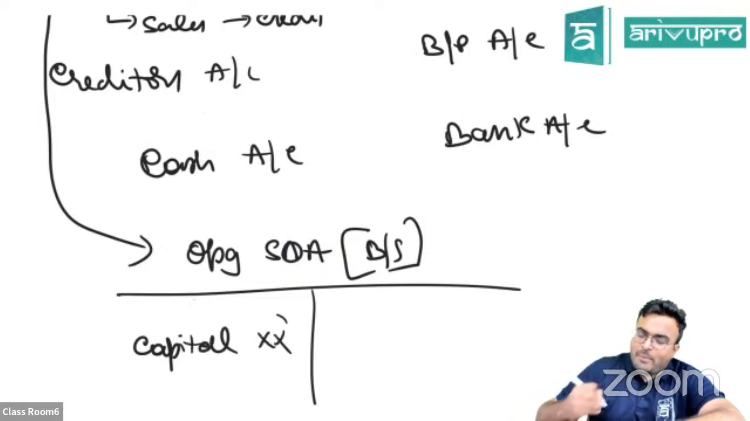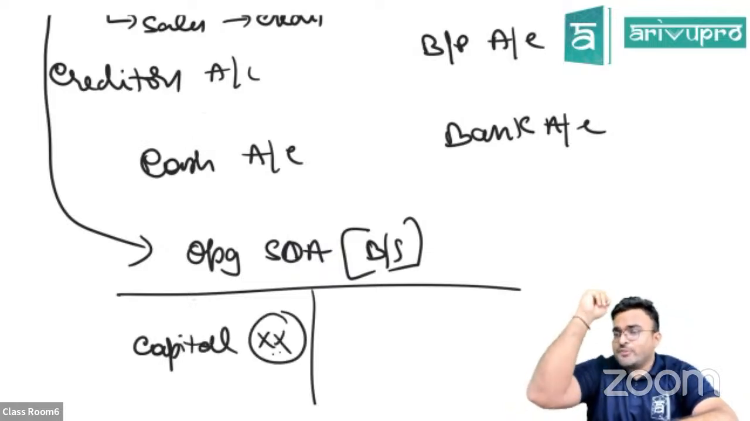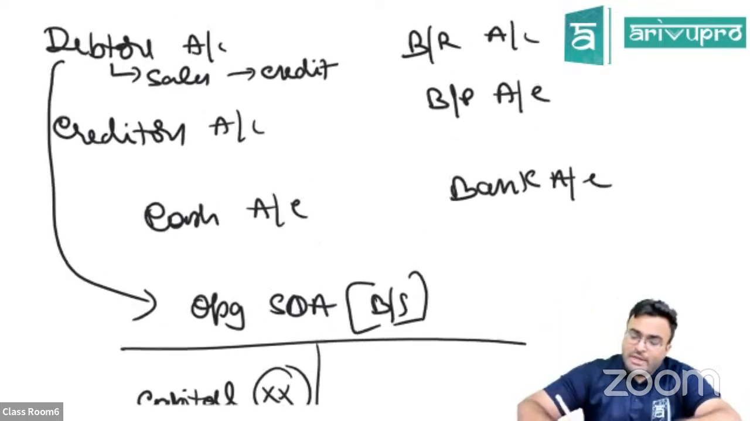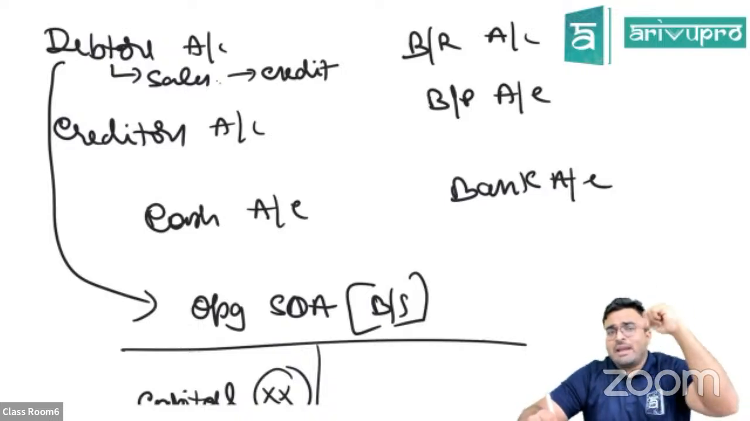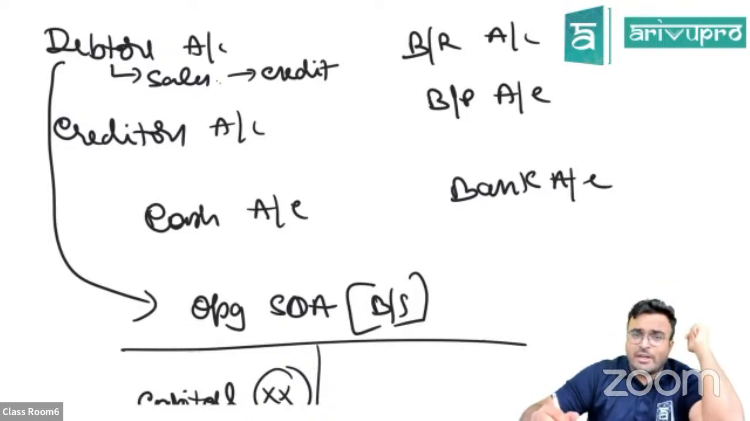What is the opening capital? Find this because we will need this for the closing balance sheet. So now debtors, the main thing is to find credit sale. Once you find credit sale, add credit sale and cash sale. That will be your total sales for your trading account.